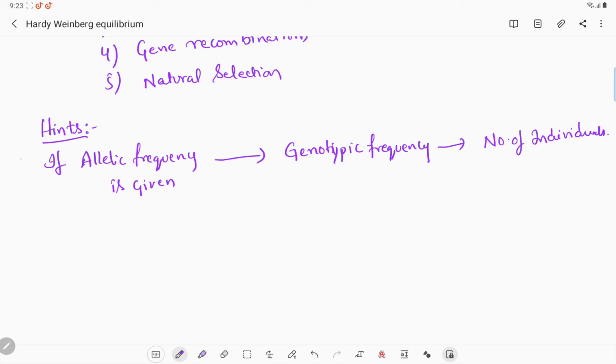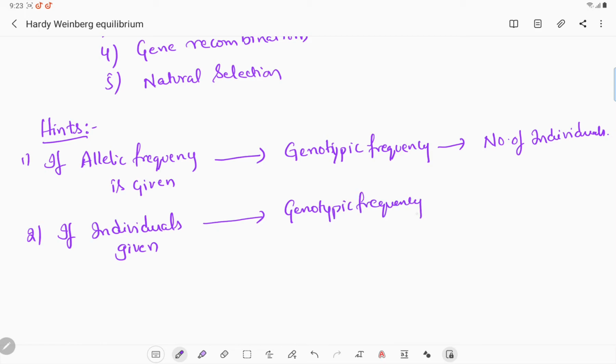Okay, second hint: if individuals are given, that means the dominant population or the recessive population, like that. From that we can calculate genotypic frequency. From genotypic frequency we can calculate allelic frequency.